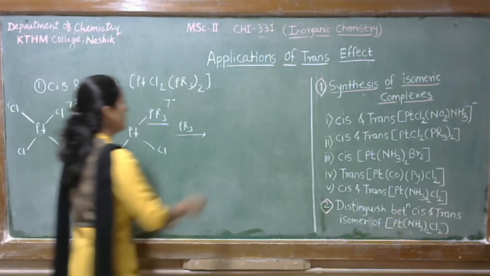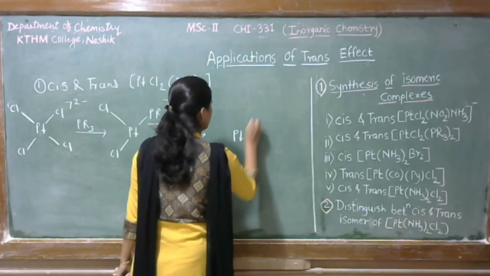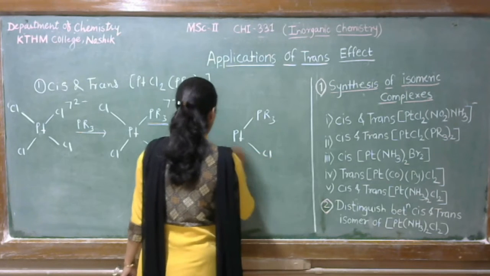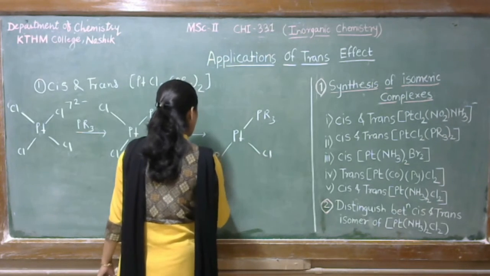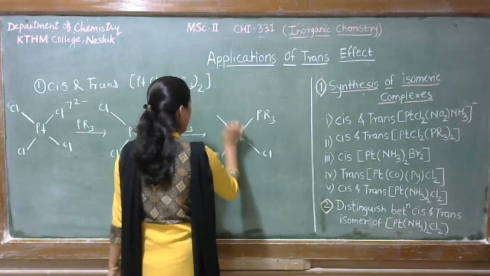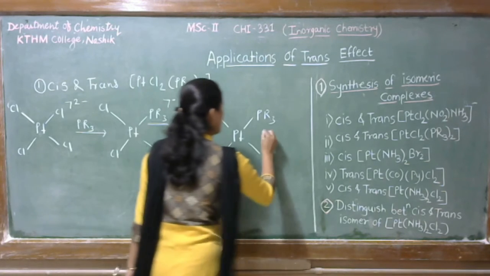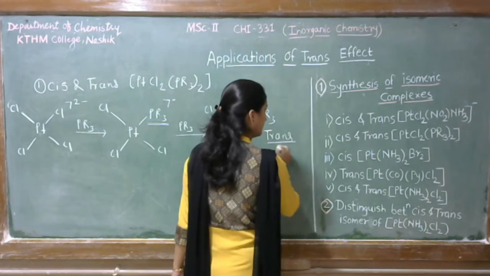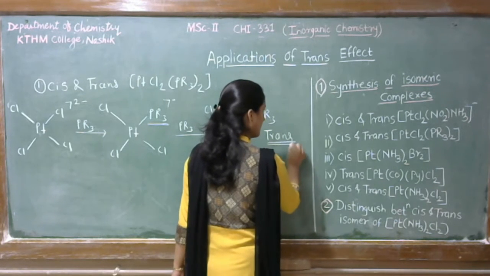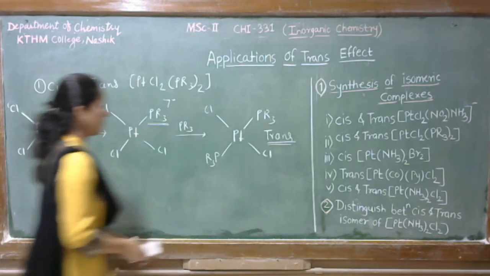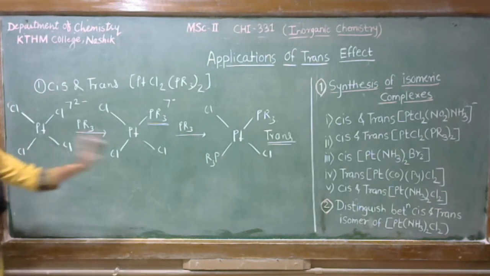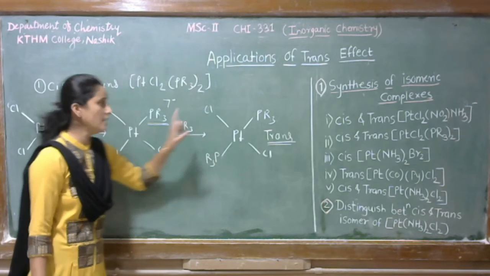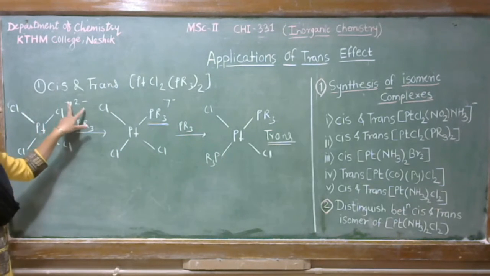So we get here the trans isomer, PR3 and Cl, PR3 and Cl. This is the trans isomer, that is Pt(PR3)2Cl2, by using PtCl4 2-.